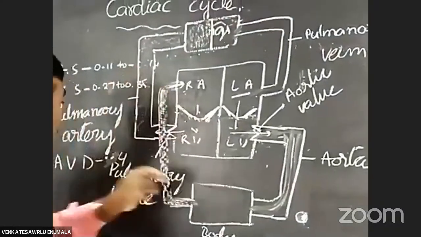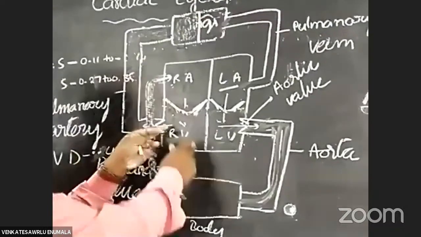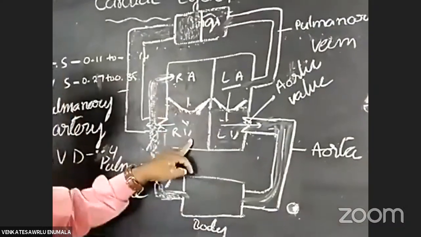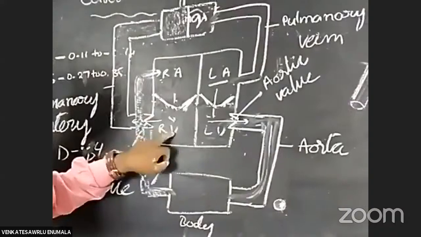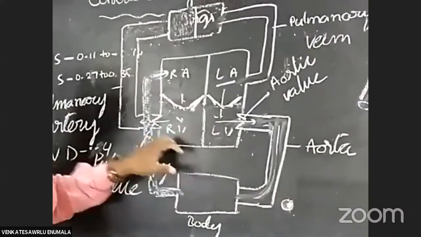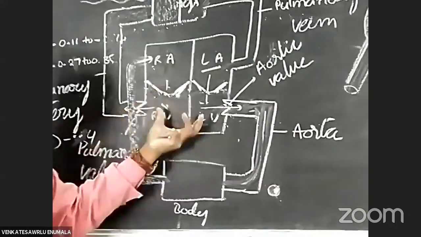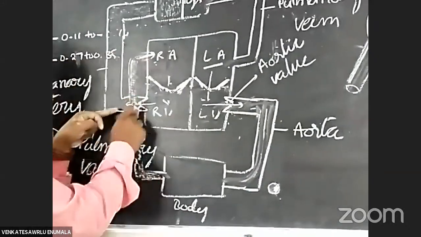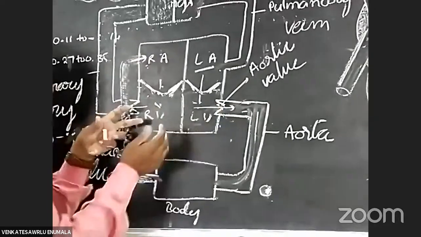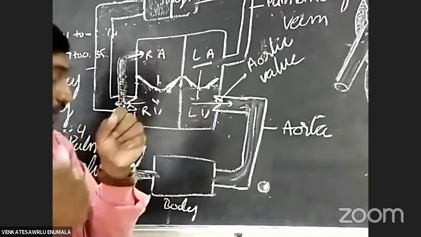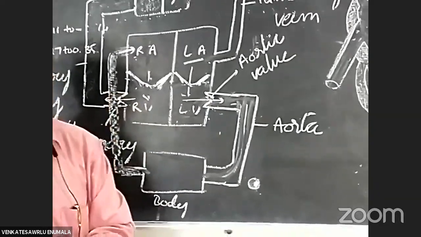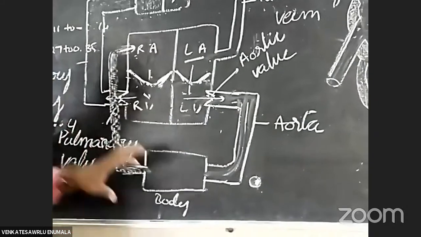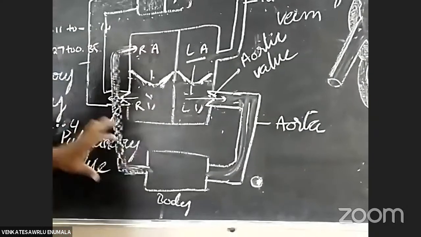In the same way, in the auriculoventricular diastole, these are also relaxed. Whenever the ventricular parts are relaxed, volume increases, and whenever volume increases, pressure decreases. That's why the pulmonary valve and aortic valves become closed, and that's why the dub sound arises. This is the total cardiac cycle.